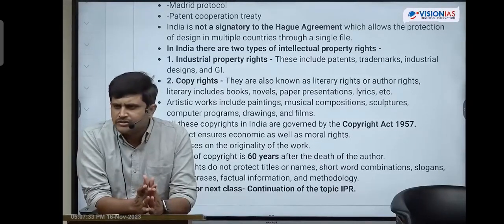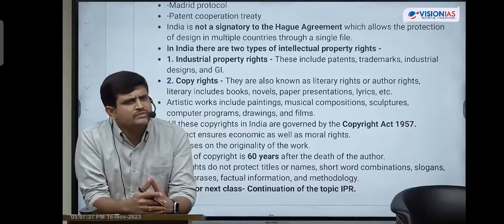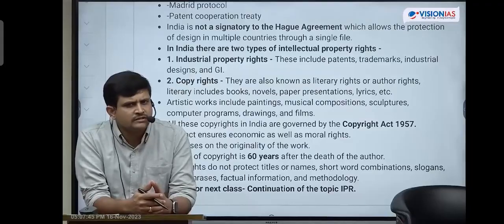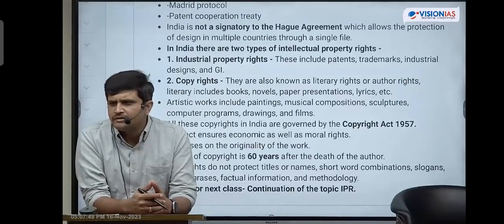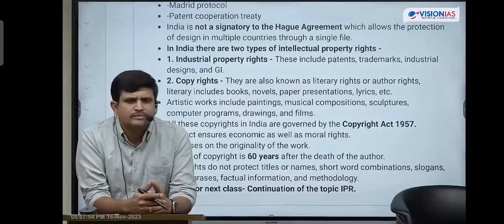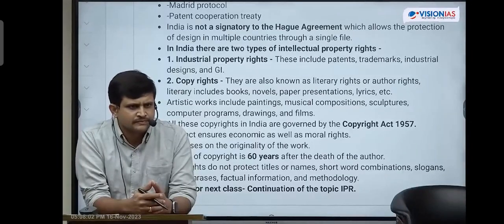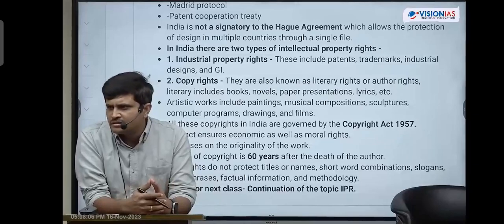Next, if there is any infringement of copyrights, what happens? If there is an infringement, you have to complain to the concerned police. The police will take care of the infringement, and the offender will initially be punished with 6 months of imprisonment and 50,000 rupees. If it continues, the punishment will increase. That is how copyrights are provided.